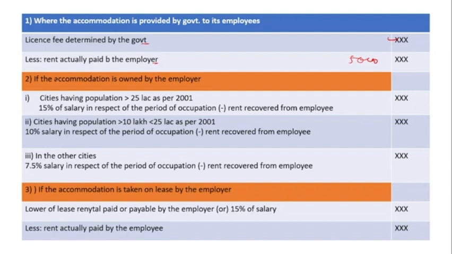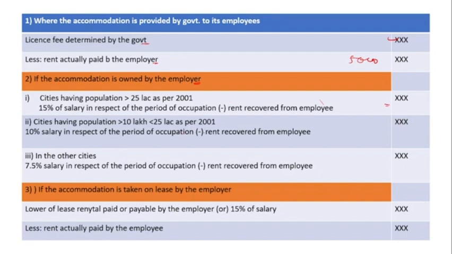Another case: if the accommodation is owned by the employer, and the population of the city is more than 25 lakh, then 15% of the salary in respect of the period of the accommodation, minus rent recovered from the employee. This amount we will write over here.